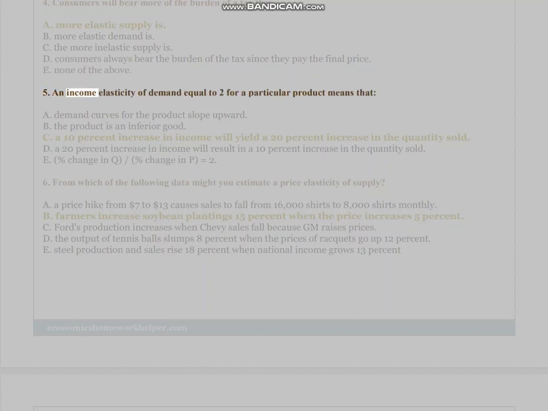5. An income elasticity of demand equal to 2 for a particular product means that A. Demand curves for the product slope upward.